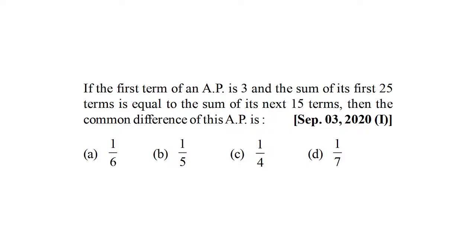So first term of an AP is 3. Sum of its first 25 terms is equal to sum of its next 15 terms. Then the common difference of this AP is. So yes, this can be done in different possible ways. As I had said, as we move ahead, there can be different ways you can approach a particular question, and how you approach at times creates a difference.